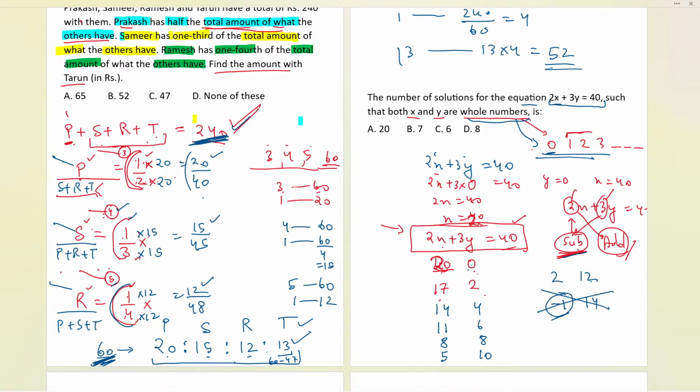Can I consider the rest of the numbers? Yes. 1, 2, 3, 4, 5, 6, 7 values we have got here. So B is the correct answer in this case. Yes, I appreciate that, and the rest of the people as well. So finally we have got B as the final answer, that is 7.